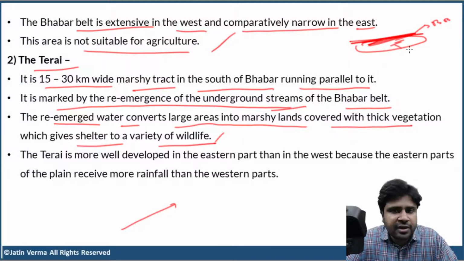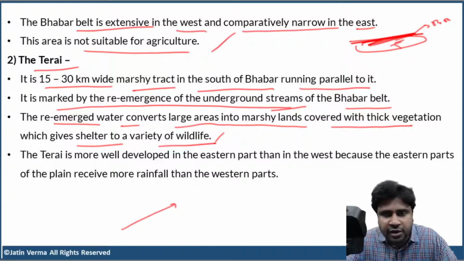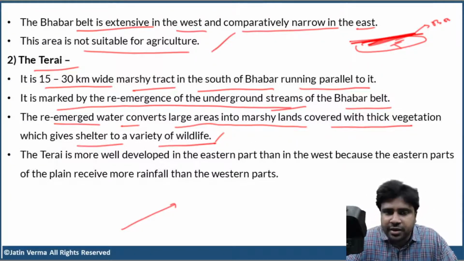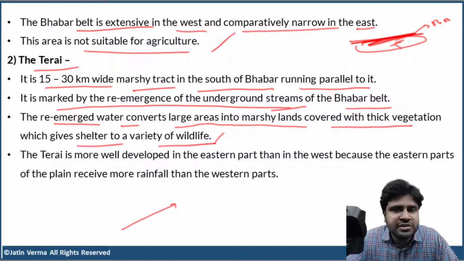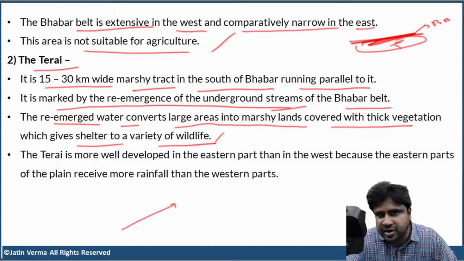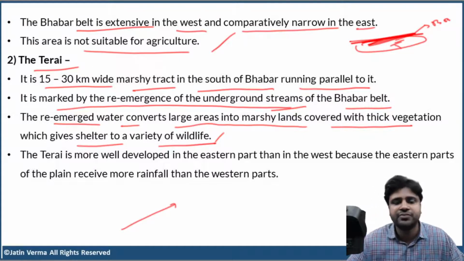So what do you find in Terai? Either you find thick forests or you find large areas covered by thick grass. And the entire area is marshy. What do you mean by marshy land? It is a wetland. So basically Terai in northern India and southern Nepal, Duar in northeastern India, all these are alluvial floodplain grasslands. In the name itself, I'm using the word floodplain. That means all these are marshy lands. All these are wetlands. Clear?